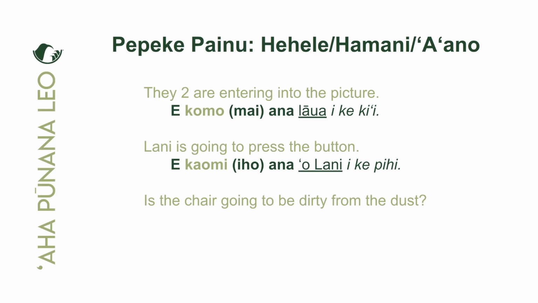All right, let's hōʻoia. Let's check if we got that pololei. Ae, maikaʻi. E lepo, and we chose to use iho as the directional. E lepo iho ana ka noho i ke ehu lepo. Okay. And again, this is an e now. So let me ask the question in the correct intonation. E lepo iho ana ka noho i ke ehu lepo? Intonation goes up and comes down at the end. All right. So that's how we would ask this question if we were ever in this situation.